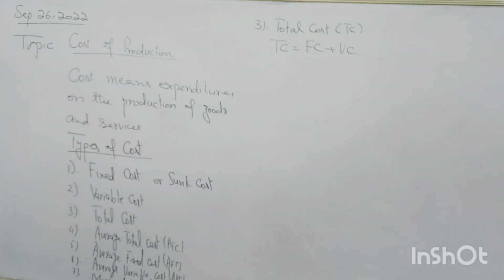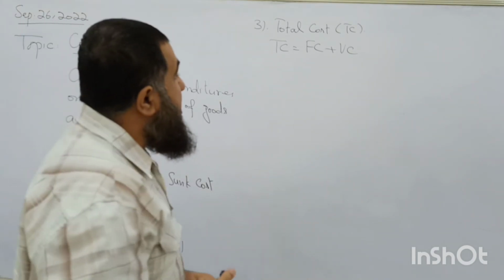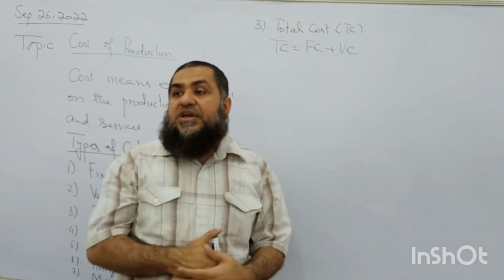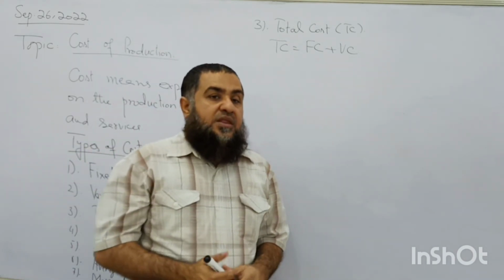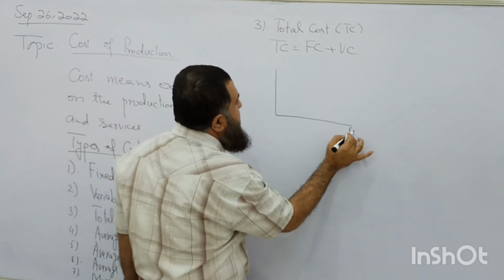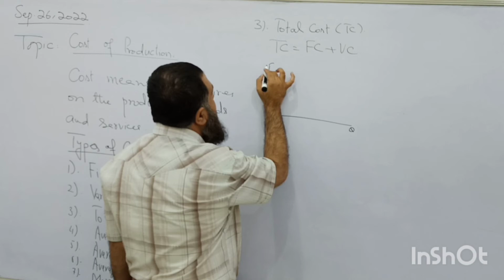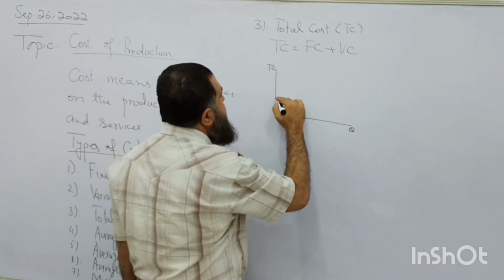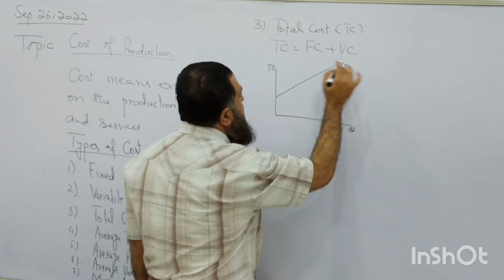In simple words, whatever rent is paid is in the form of fixed cost. Whatever the raw material cost, labor cost, transportation cost, and electricity charges are incurred by the firm, that is variable cost. When we add them up, we get what? The total cost of production. You have studied this shape of total cost in your O levels or in your business studies. This is the total cost of production.